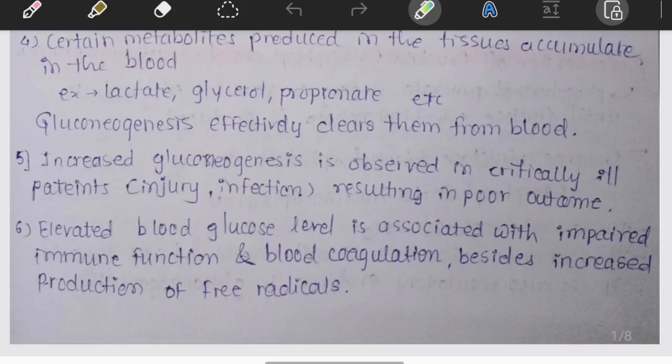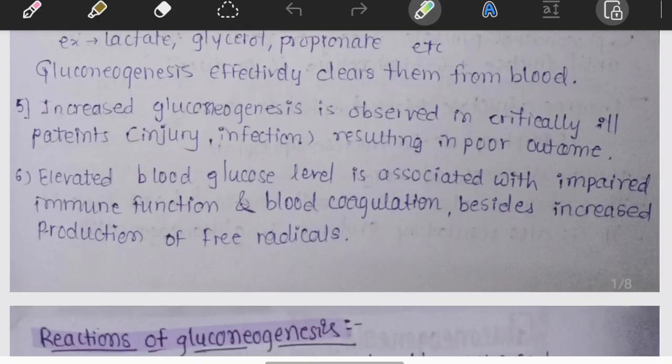So far, we have understood what gluconeogenesis is, why it is essential, where it occurs, and the major precursors. But now comes the most important and most frequently asked university exam concept: if gluconeogenesis is the reverse of glycolysis, why can't the body simply run glycolysis backwards? The answer lies in three irreversible steps.